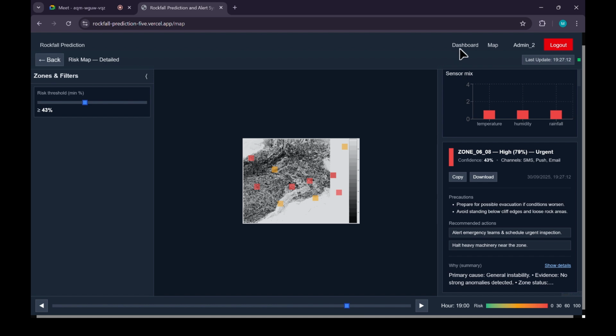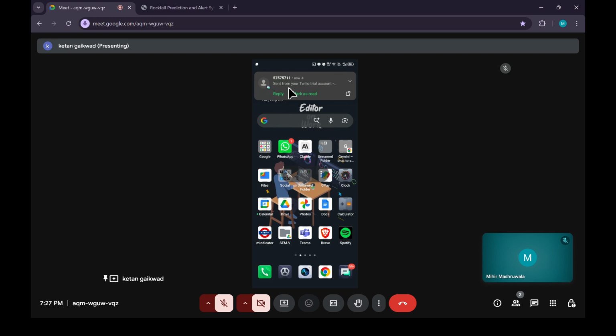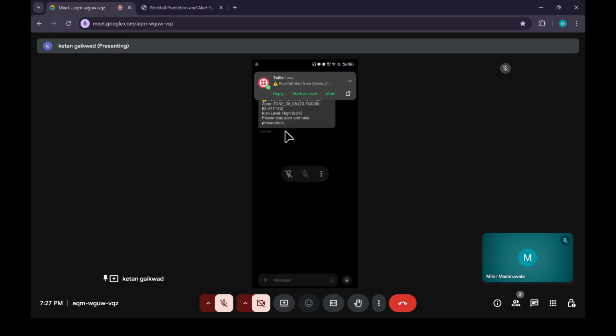Moving on, I'll show you how the admins can generate the alerts and send them to the miners. We have also implemented one more feature, which is that if there is a high risk and the admin has not sent any alert, our system will automatically generate and send an alert through Twilio. Right now, I'll show you how the admin can send the alerts. By clicking this button, the miner will see the alert here, and this is how the image and the alert will be seen.